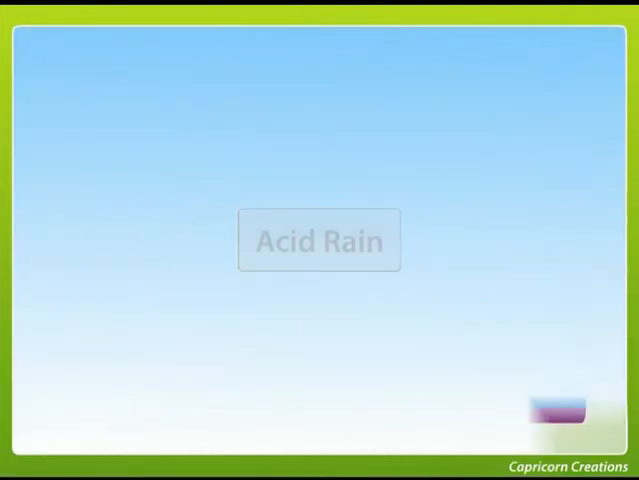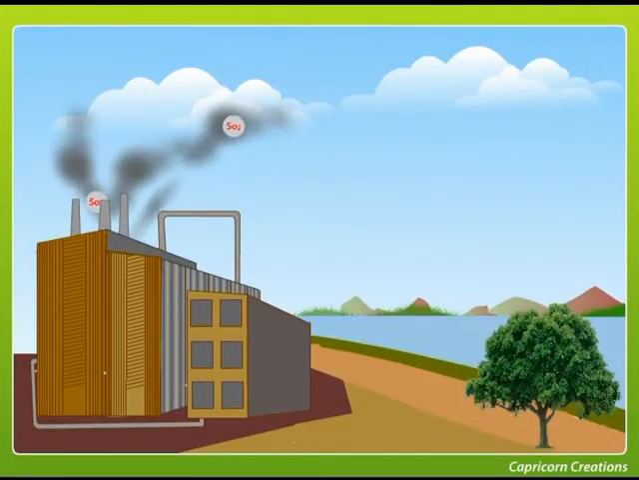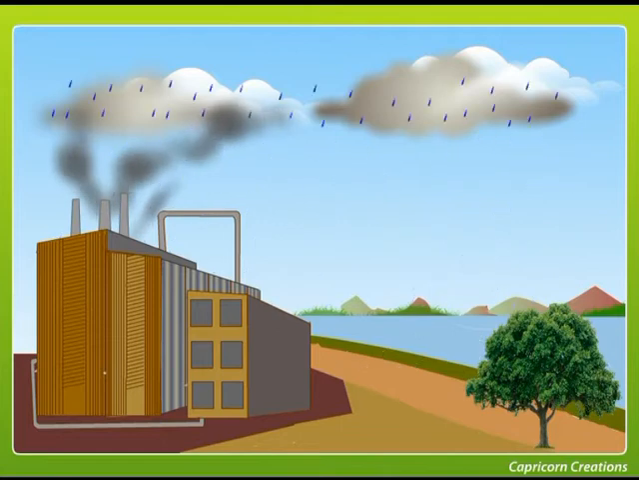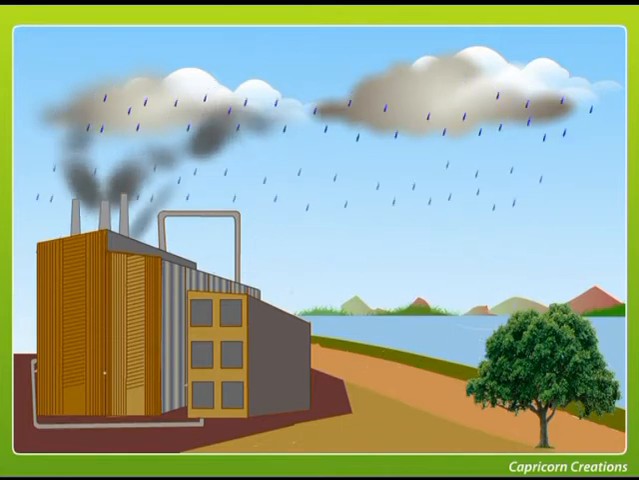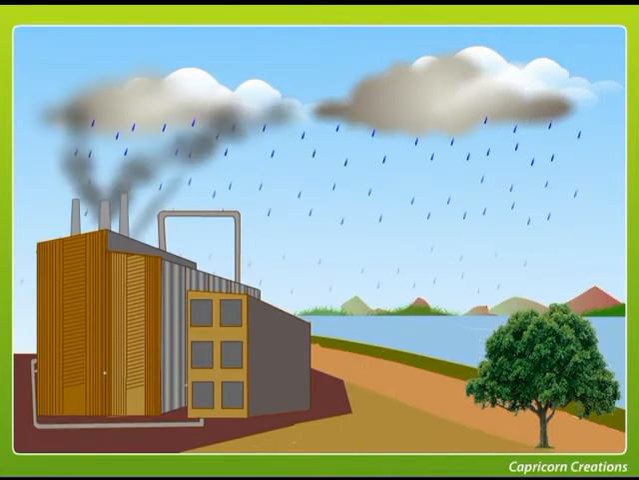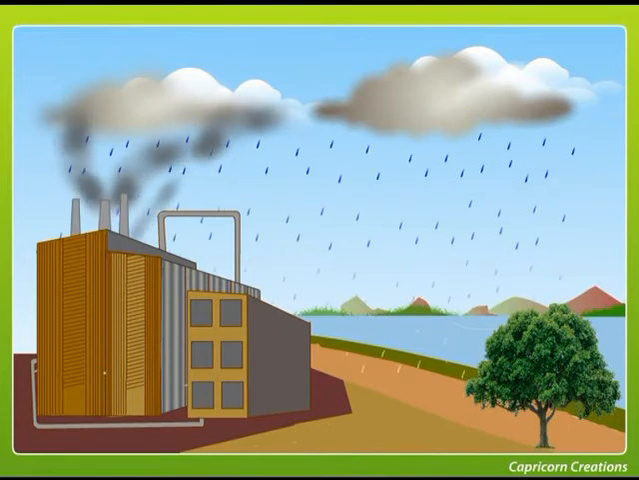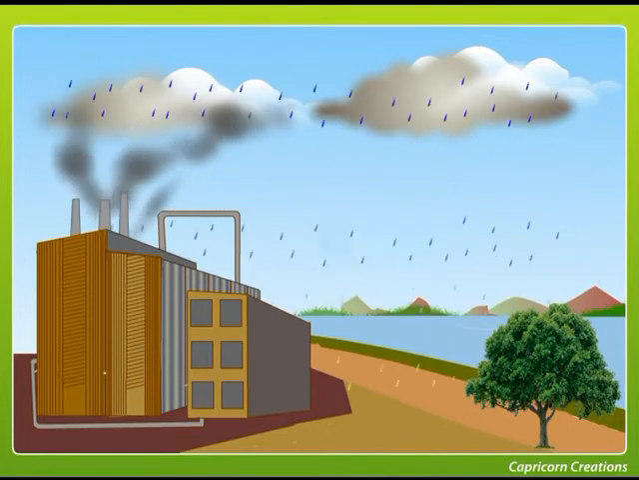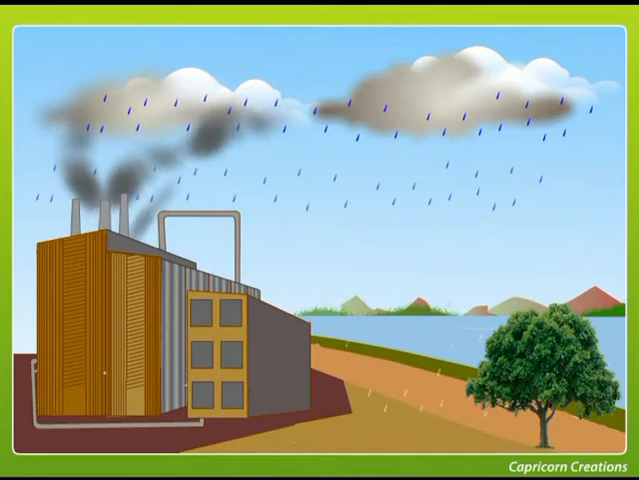Acid rain. When the precipitation has a pH less than 5.6, it is described as acid rain. This situation occurs when oxides of sulfur and nitrogen in the atmosphere combine with water vapor and form sulfuric acid, nitric acid respectively. These precipitate as rain, snow, or fog. The main sources of these oxides are combustions of fuel in the industries.